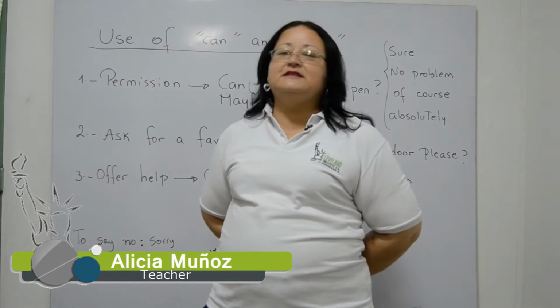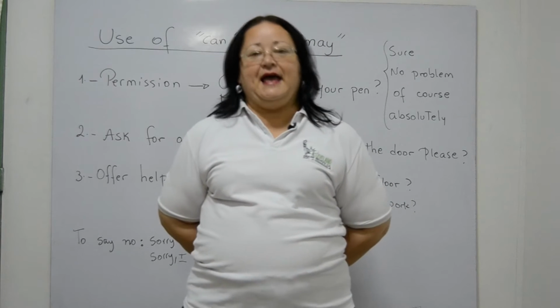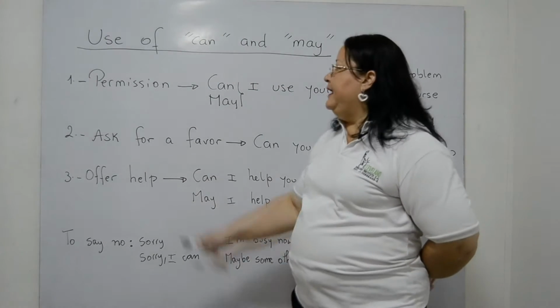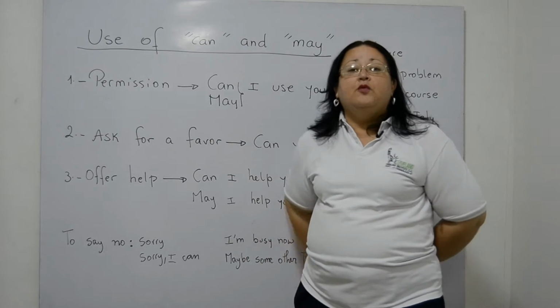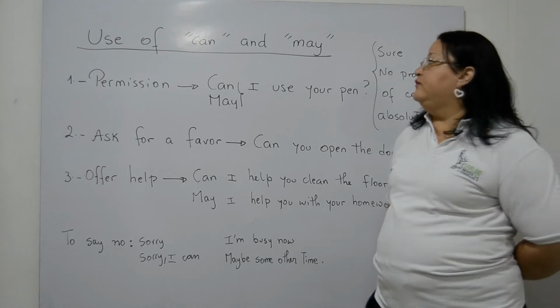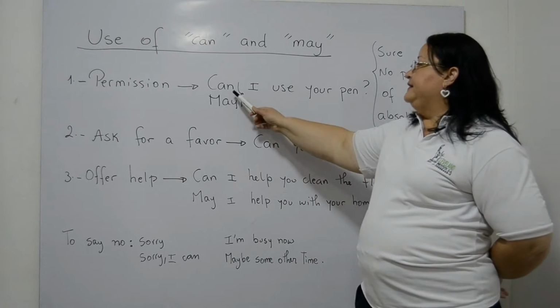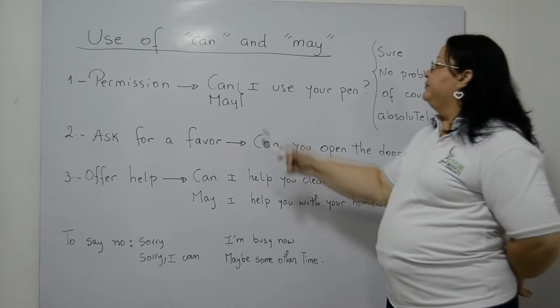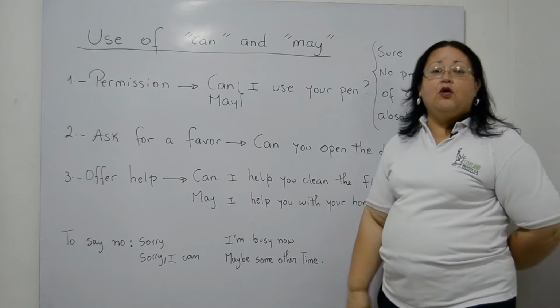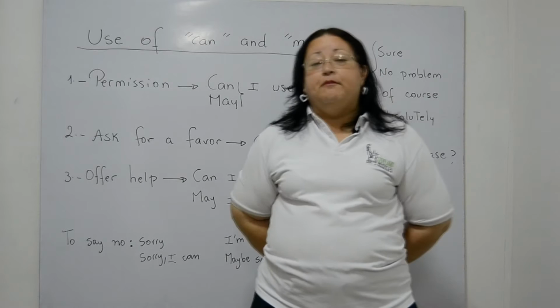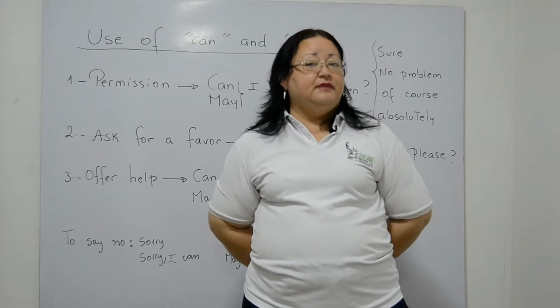Today we're going to start talking about the auxiliaries may and can. Number one is permission. We use can or may to ask for permission. For example, we can say, can I use your pen? Or may I use your pen? Both are correct and have the same meaning.